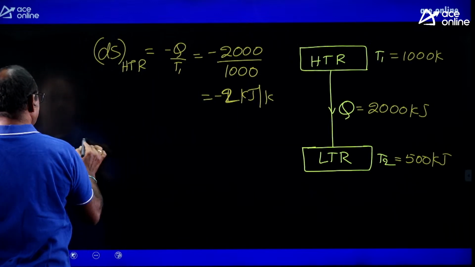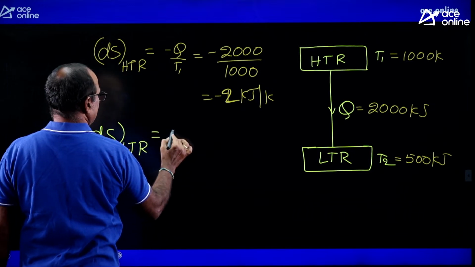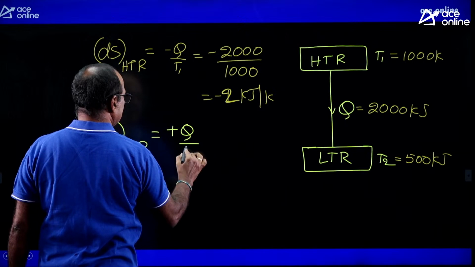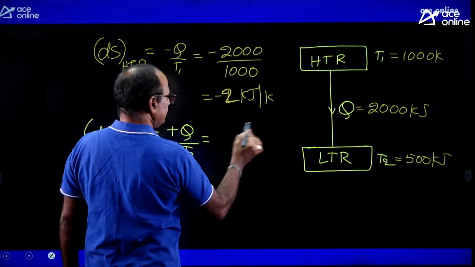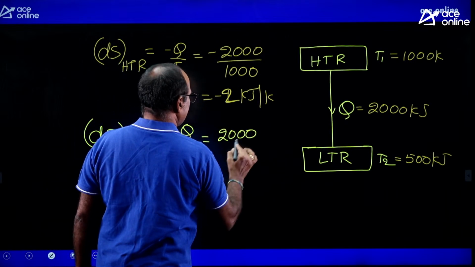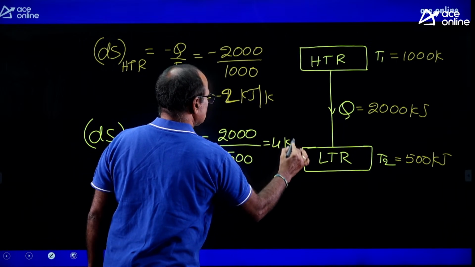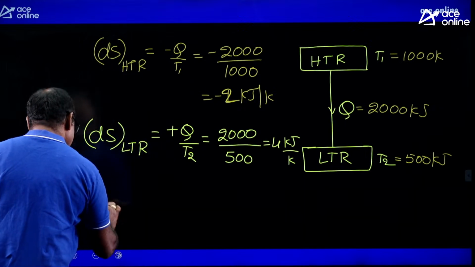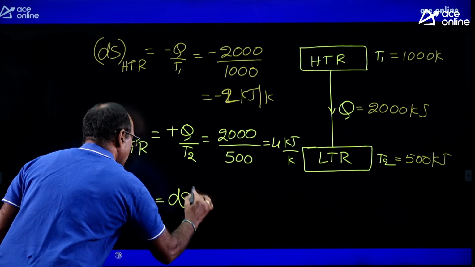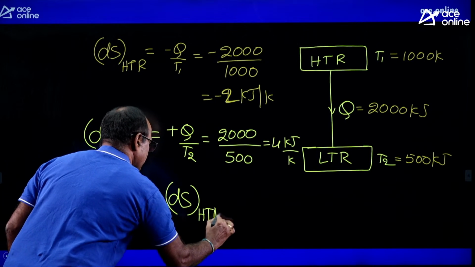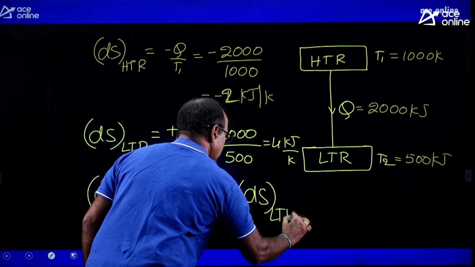Similarly, the entropy change with respect to low temperature reservoir equal to plus Q by T2, because the low temperature reservoir is receiving the heat energy. That is 2000 dividing by 500, equal to 4 kilojoules per Kelvin. Then what is the net change in entropy? Net change in entropy equal to change in entropy of the high temperature reservoir plus change in entropy of the low temperature reservoir.